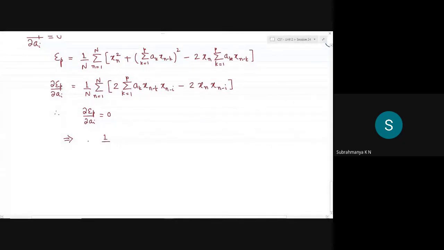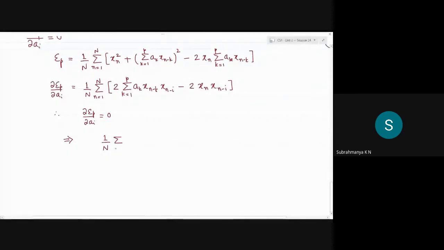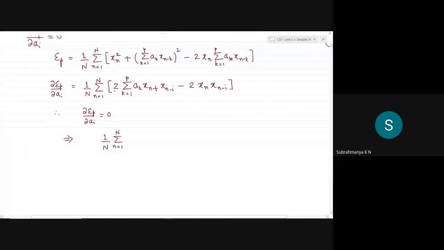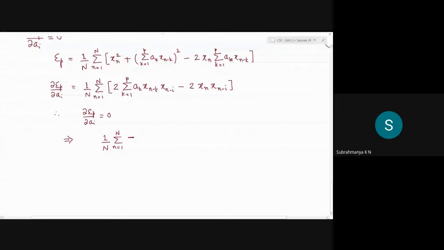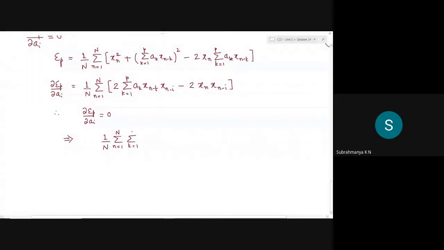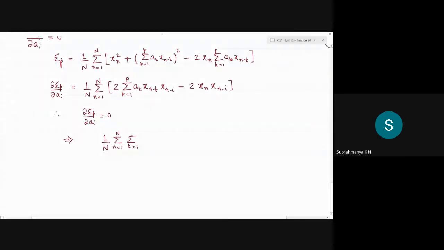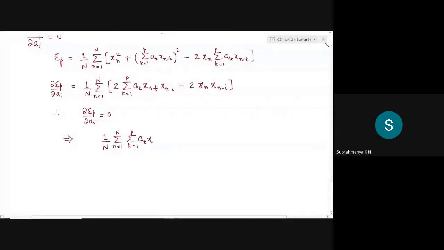On the left hand side, I will have summation n equals 1 to n, ignoring 2, which is on both the terms here. The next is an inner loop, which is summation k equals 1 to p, a_k x(n minus k) x(n minus i).